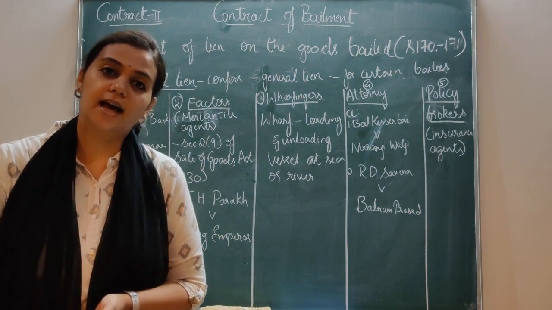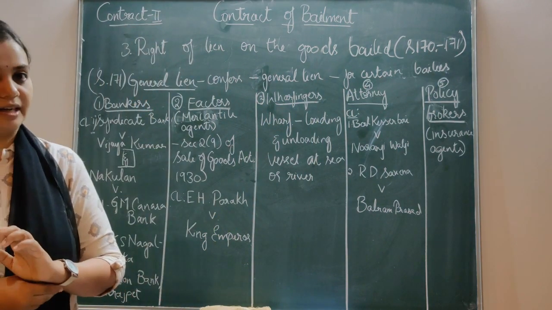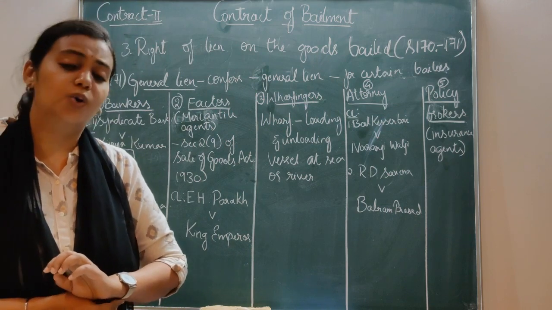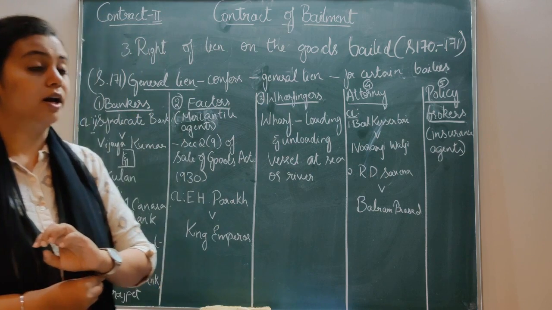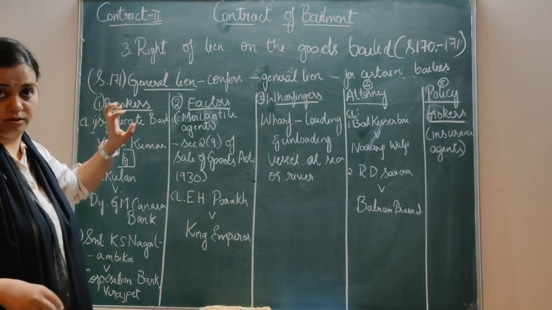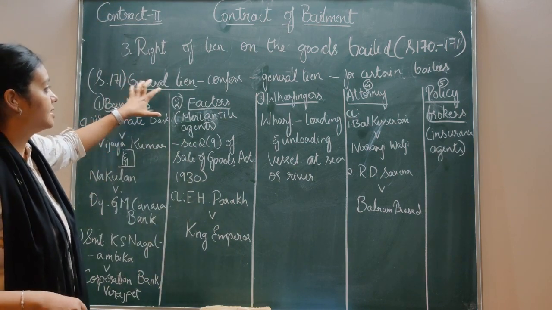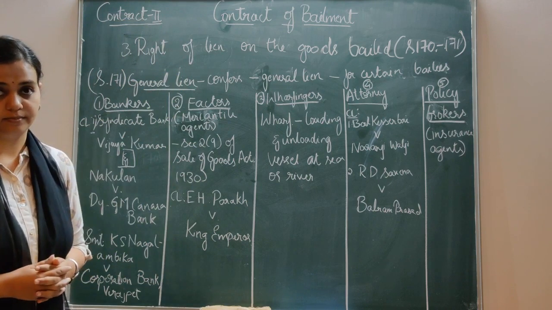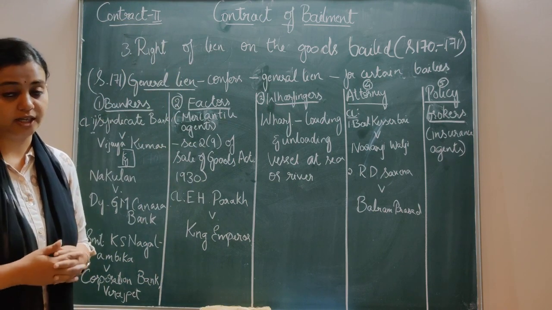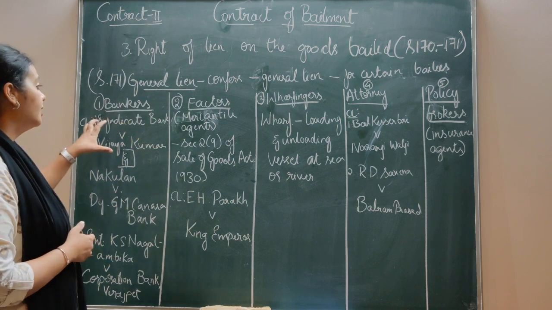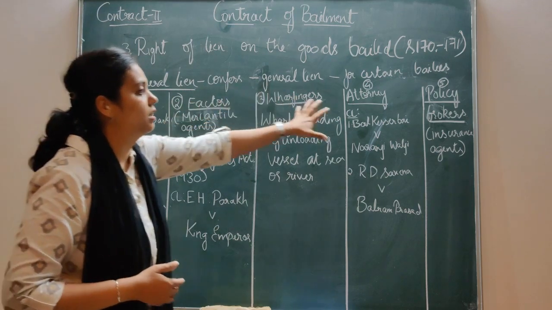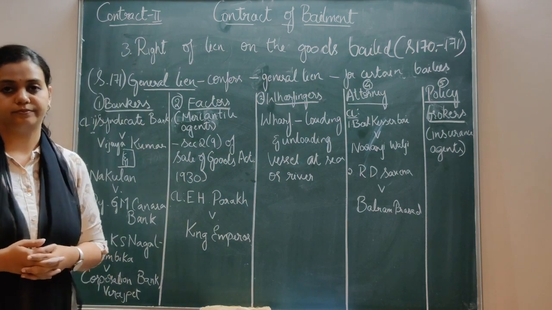So these are the 5 different kinds of bailees mentioned under section 171 for recovering the default amount and exercising the general lien. So in order to recover the amount, they are exercising general lien, and this is for these particular bailees.